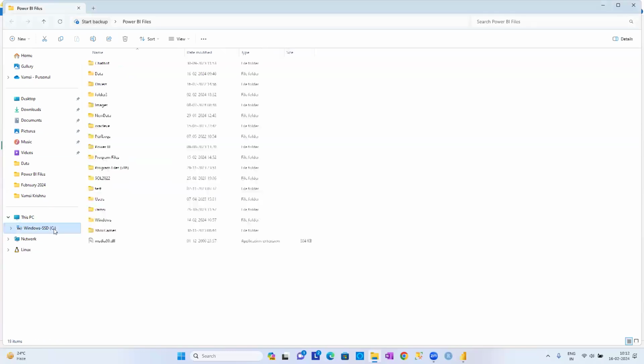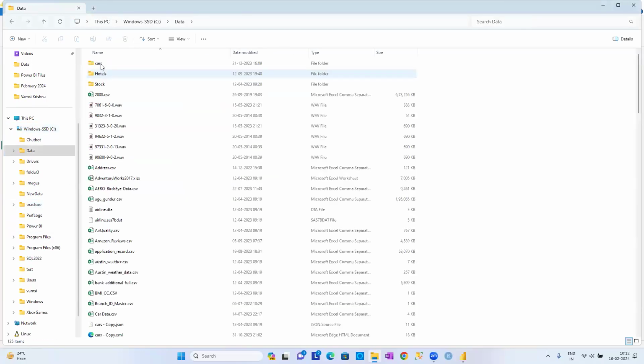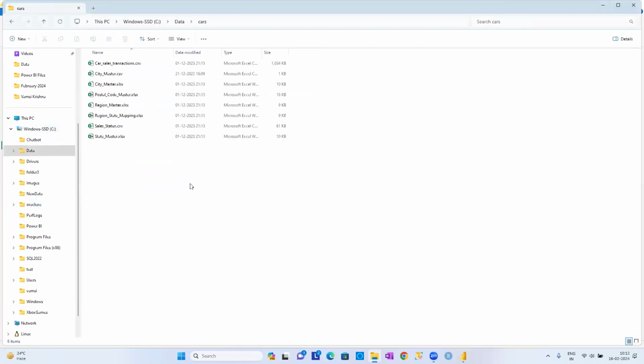I'll show you the data set from my side. This is your location. There you can see the cars data set, guys. Some CSV files are there and some XLS files are there. I don't require all the files. I'll import 2 or 3 files, and after that, I'm going to join them and show you the data.